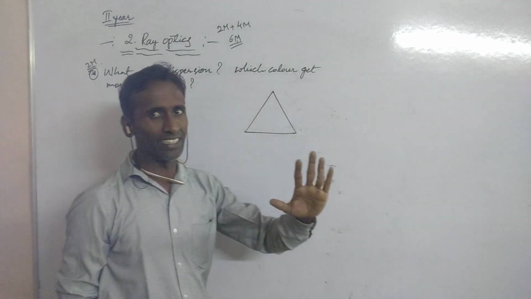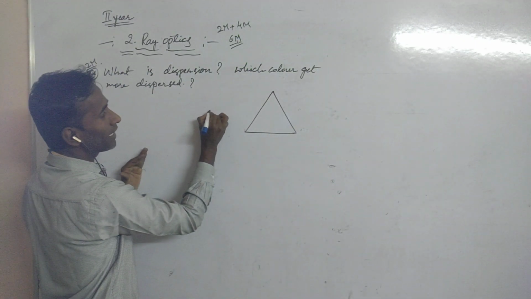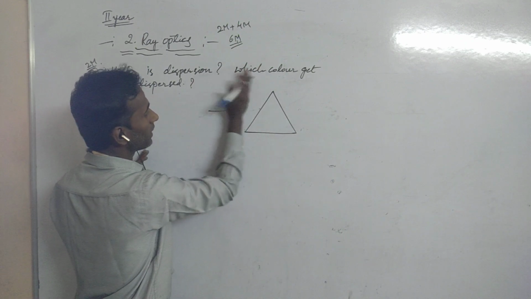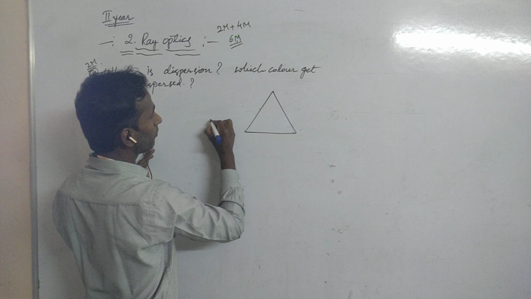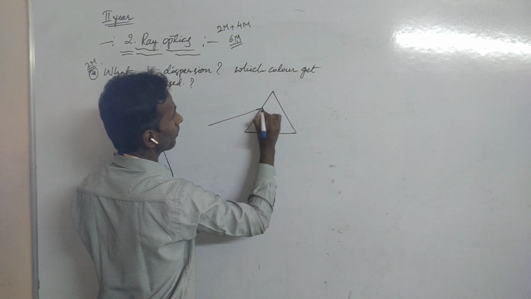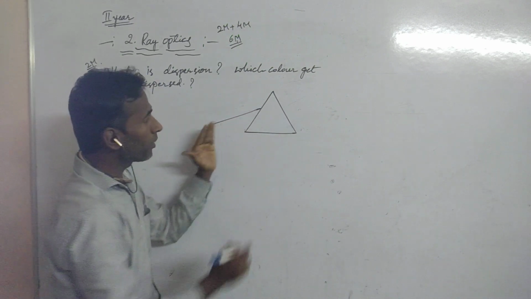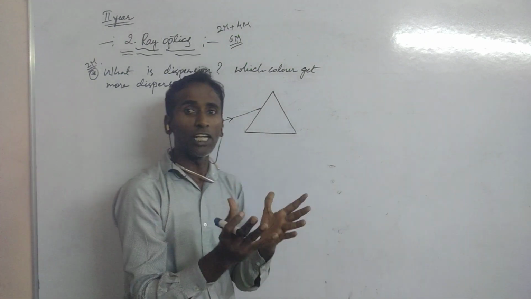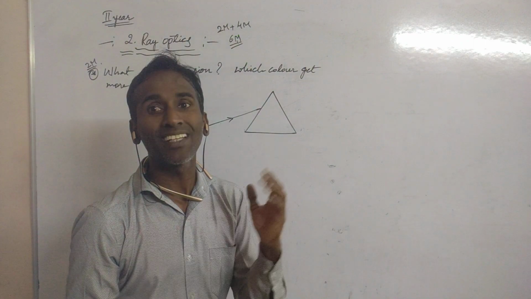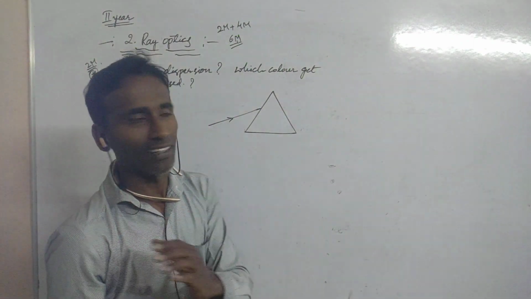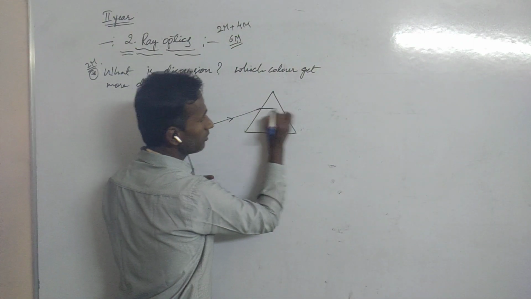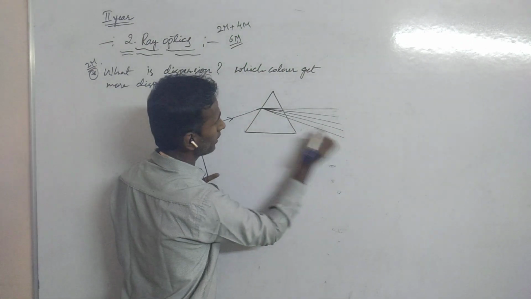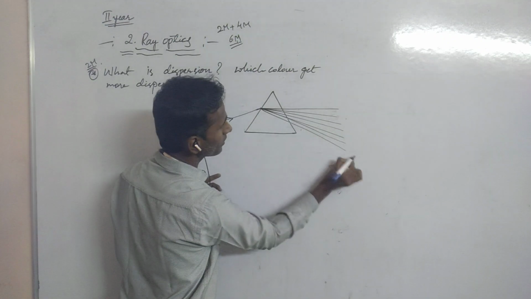When a white light passes through the prism, this white light is split into different types of colors. Those colors are called VIBGYOR. 1, 2, 3, 4, 5, 6 and 7.